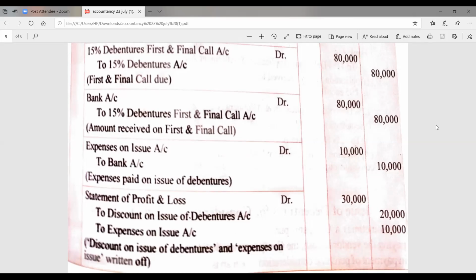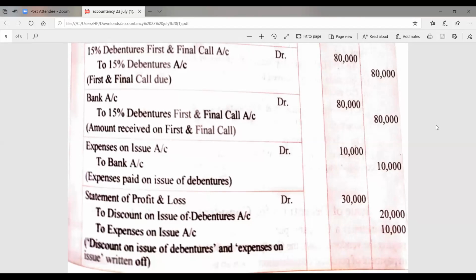So that's why a combined entry will become there, that is statement of profit and loss debit. This is statement of profit and loss, because in case of a company it is not profit and loss account. In case of partnership it is profit and loss account, but in case of a company it is statement of profit and loss as per the Companies Act.